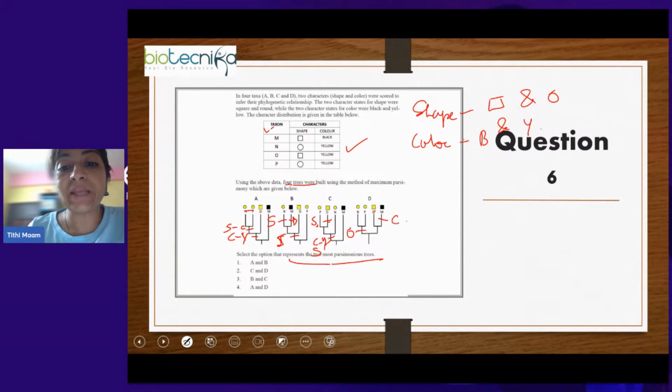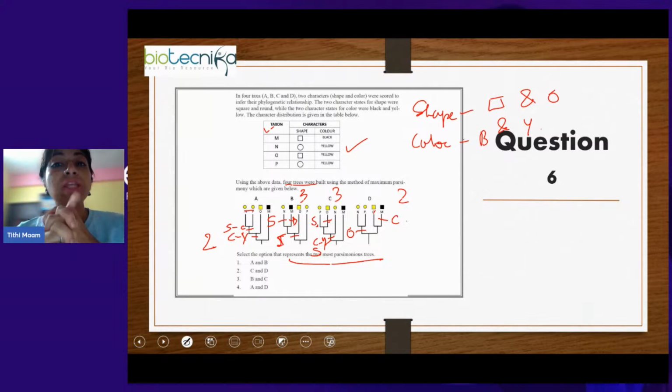So two evolutionary events. Now once you have marked the evolutionary events, you calculate. For A we have two, for B three, for C three, for D two. The most parsimonious trees will be the ones with the least number of evolutionary events, meaning A and D. Option 4.